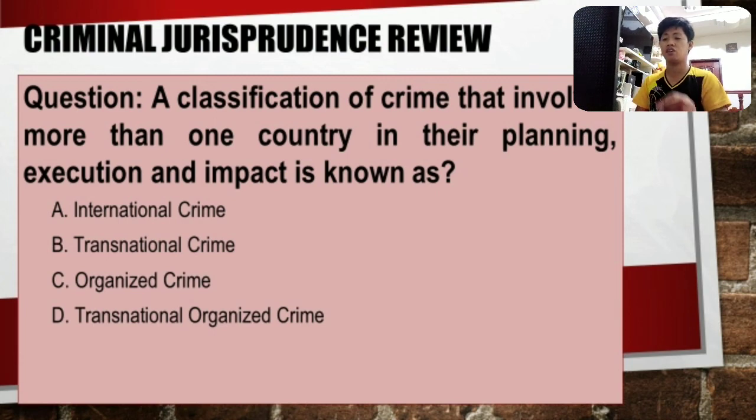Criminal enterprise. And transnational organized crime naman pertains to those transnational crime committed by criminal organization. Okay? So, that's our summary lecture with regards to the question. A classification that involves more than one country in their planning, execution, and impact is known as transnational crime.